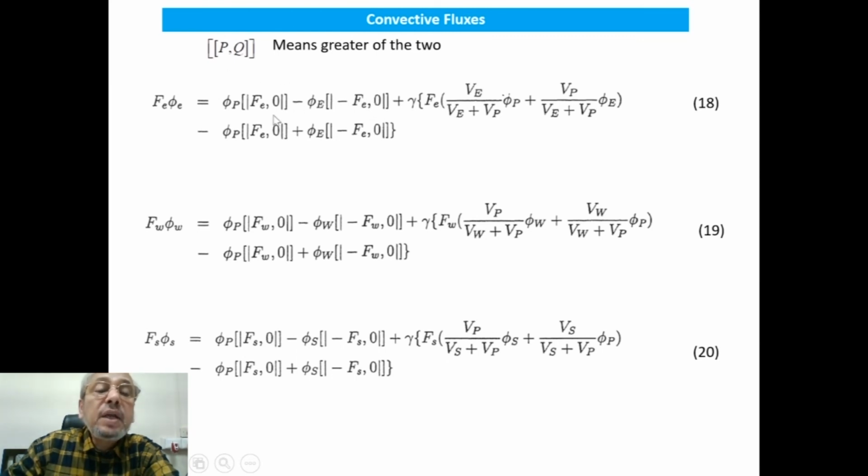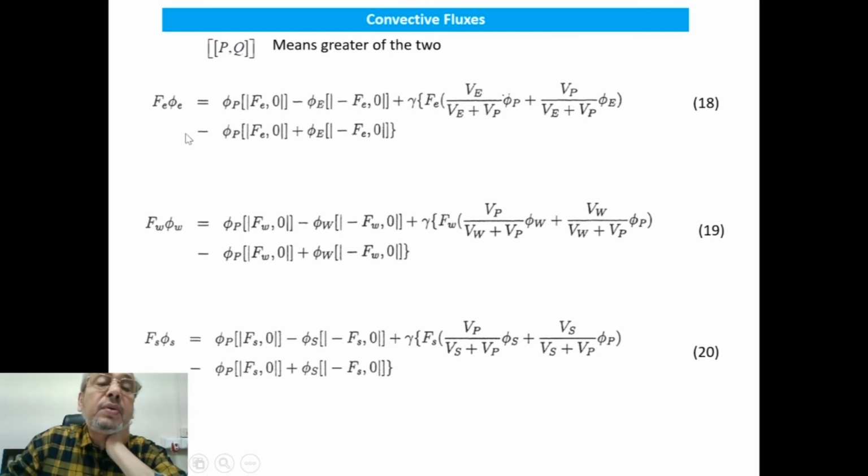And if it is positive, then obviously it will be greater of the two. So this will eventually decide the direction, depending on direction of velocity, will involve the upstream point phi_P or phi_E, and this is the central difference.